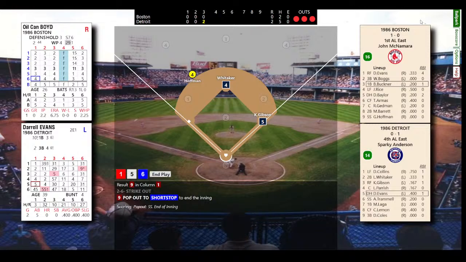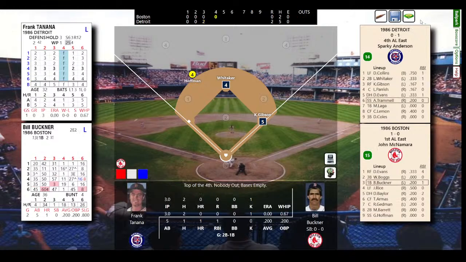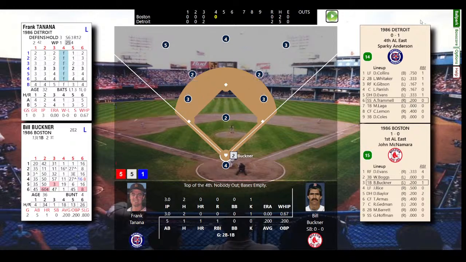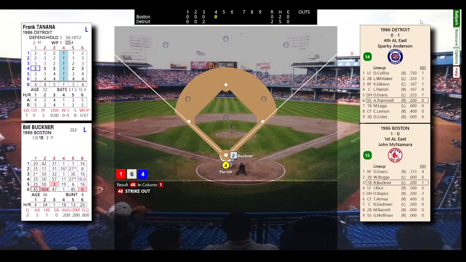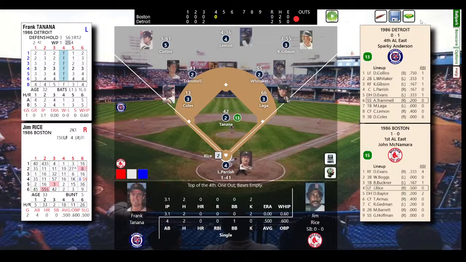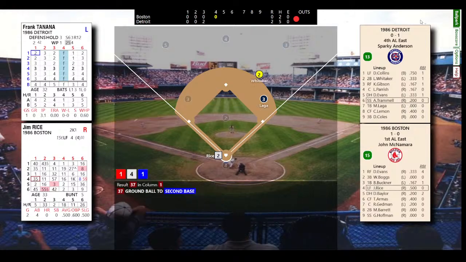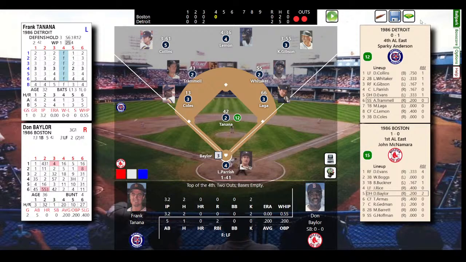We go to the top of the 4th. It'll be Buckner, Rice, and Ballard to face Tanana. Tanana's been 3 innings pitched, 2 hits, struck out 1, hasn't walked any. He strikes out Buckner. 1 out, bases empty. So here comes Rice. Rice 1 for 1 today. Ground ball to Whitaker. 2 gone. 2 outs, bases empty. Here comes Ballard.